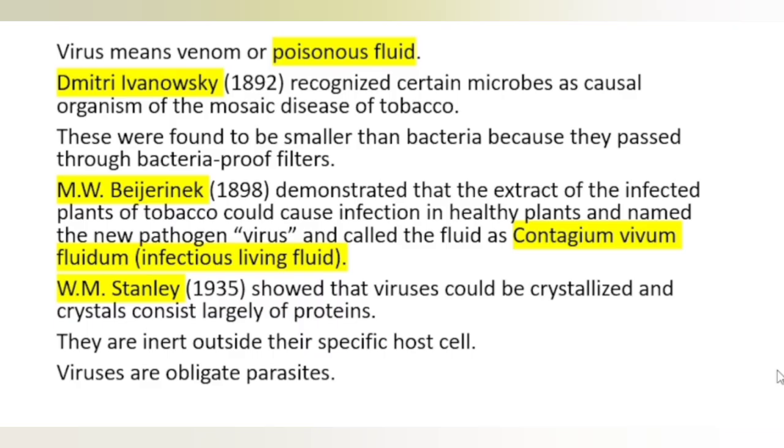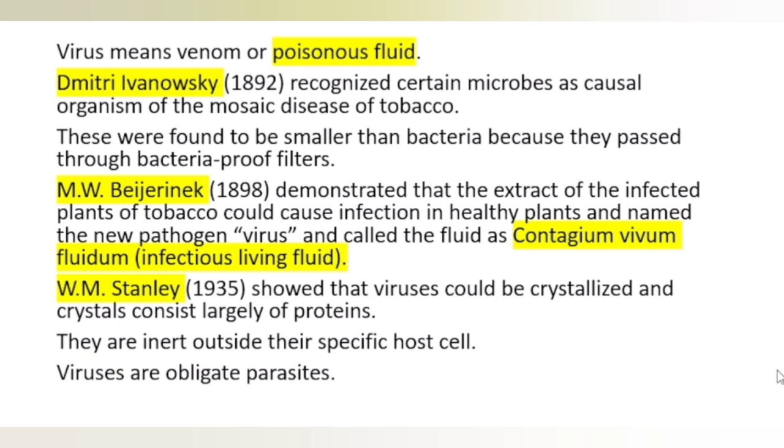So what is the word meaning of virus? It means venom or poisonous fluid. Dmitry Ivanovsky in 1892 recognized certain microbes as the causal organism for the mosaic disease of tobacco. Means in tobacco there is a disease called mosaic disease. This is caused by some agents. It was discovered by Dmitry Ivanovsky. These were found to be smaller than bacteria because when they filtered using bacteria-proof filters, usually bacteria will not go through that, but here they are going. That means viruses are smaller than bacteria.